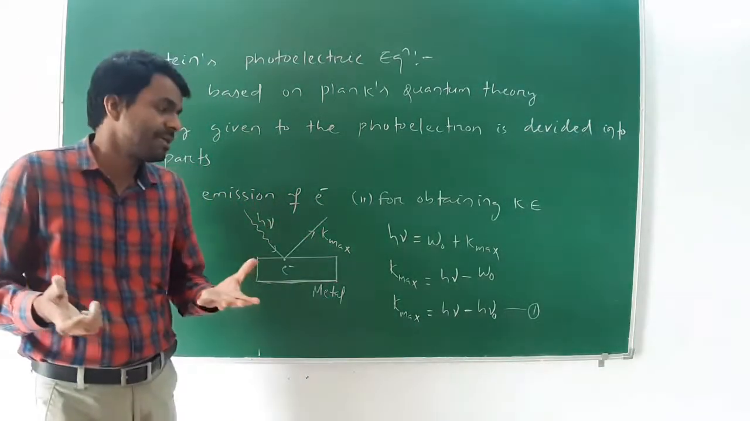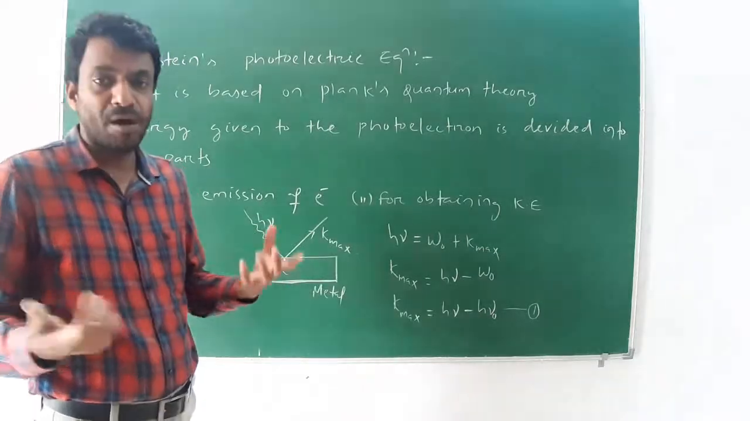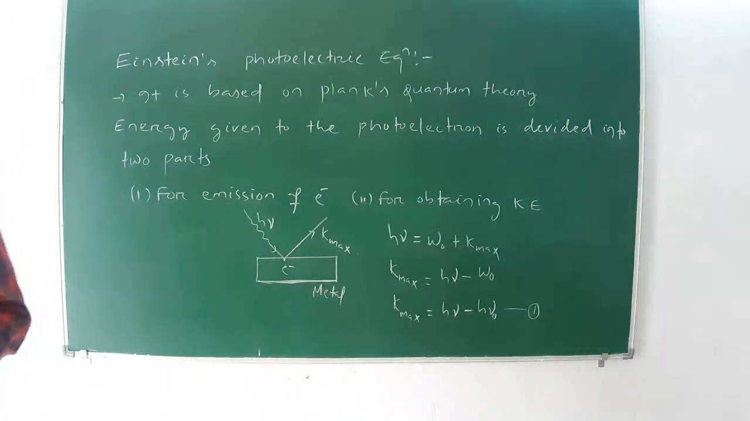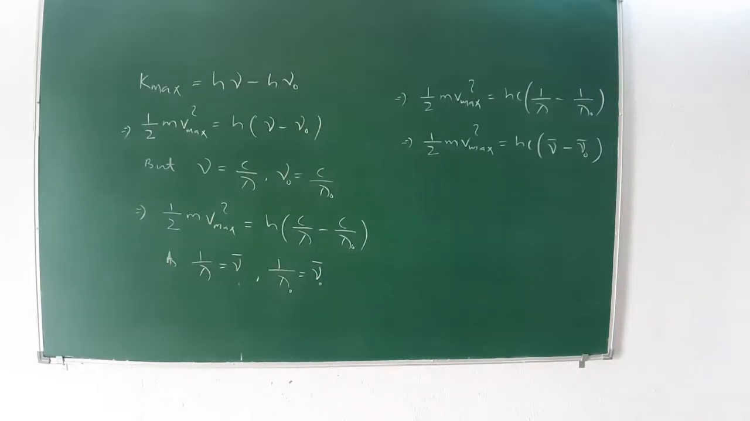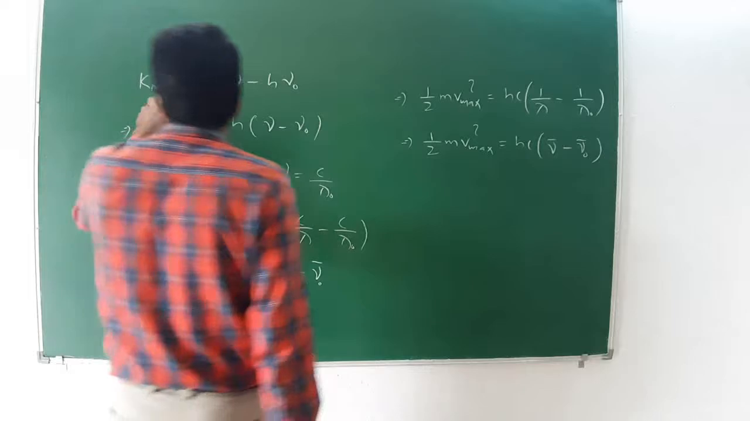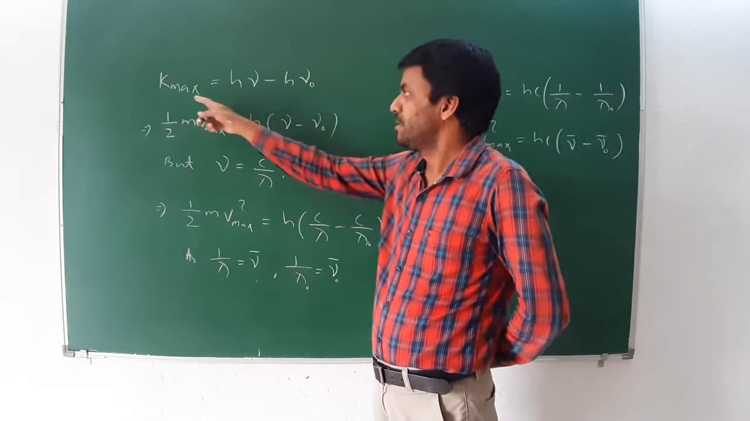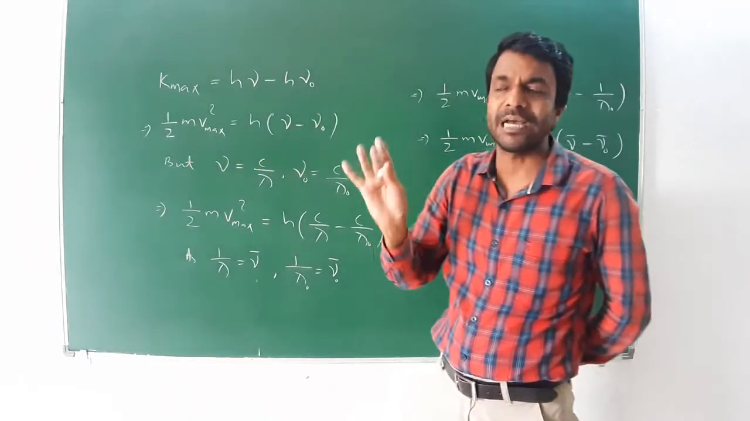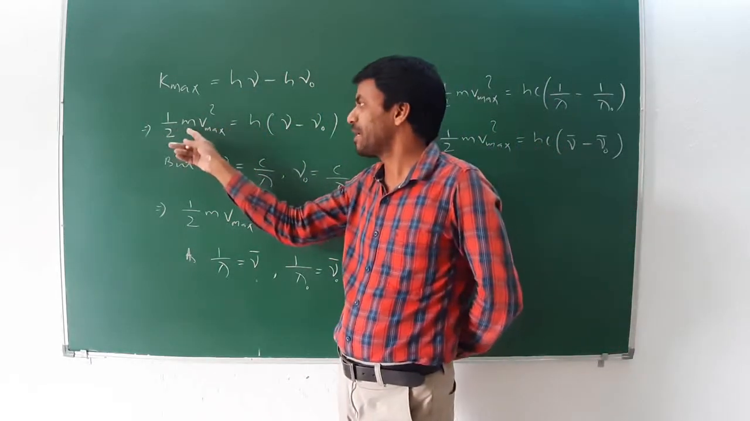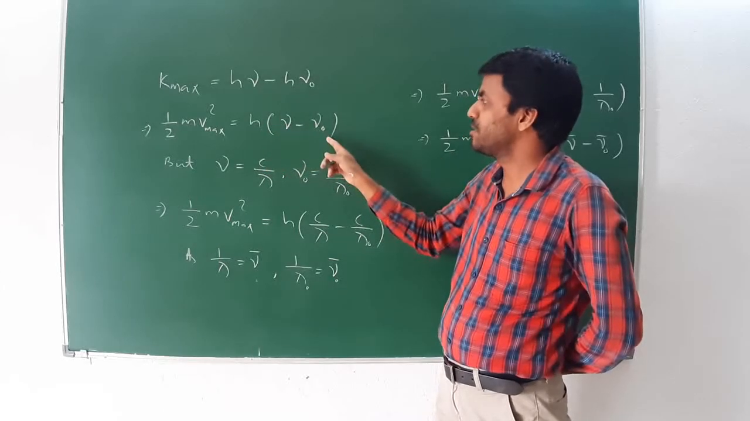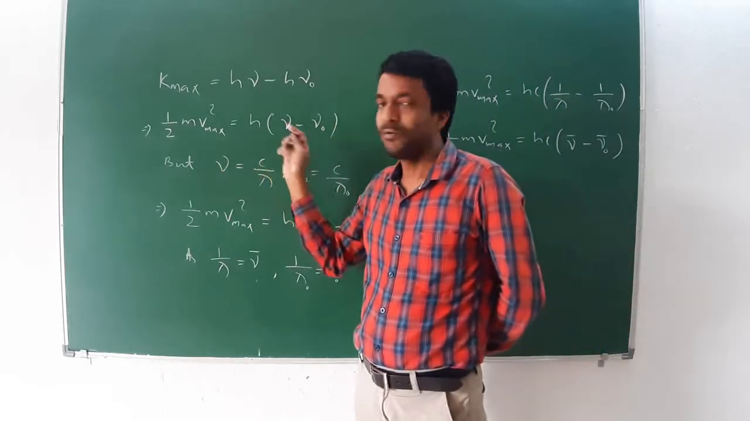This equation can be written in different forms. I can explain. Next form, K max can be written as h mu minus h mu naught. K max is the maximum kinetic energy, whose formula is half m v max square, equal to h, taking common, mu minus mu naught. But what is the value of mu?